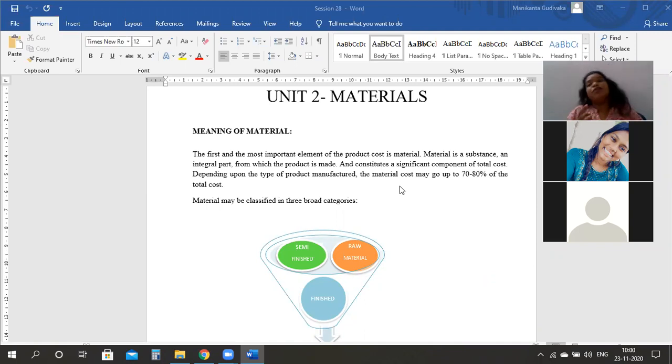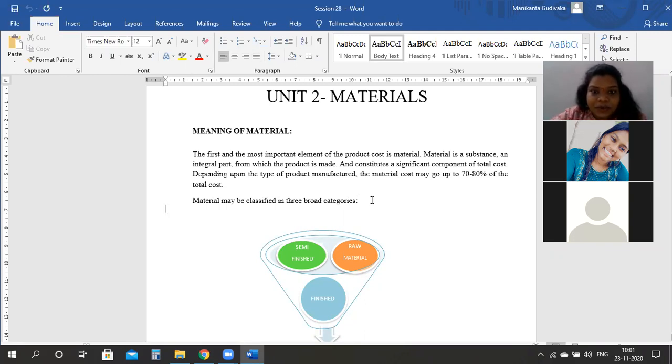Then finished material. How can you use a product which is already finished as a material in something else? How can that happen? Manufacturing of wood for assembling a table. Correct. If you have a final product which is ready and you want to attach that to your table, you are using that part as an assembling part to make your table or anything a complete product. That is also correct.